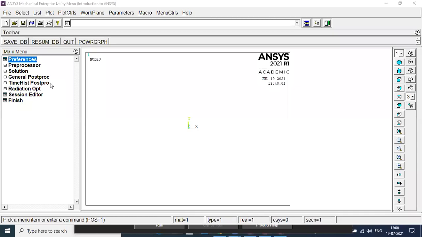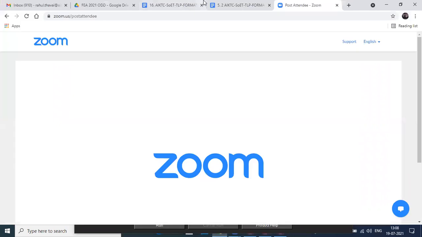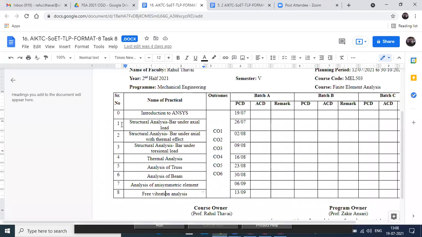So in the next session we will be immediately starting with our very first practical, that is structural analysis, bar under axial load. So this is the first practical which we will be starting in the next lecture.